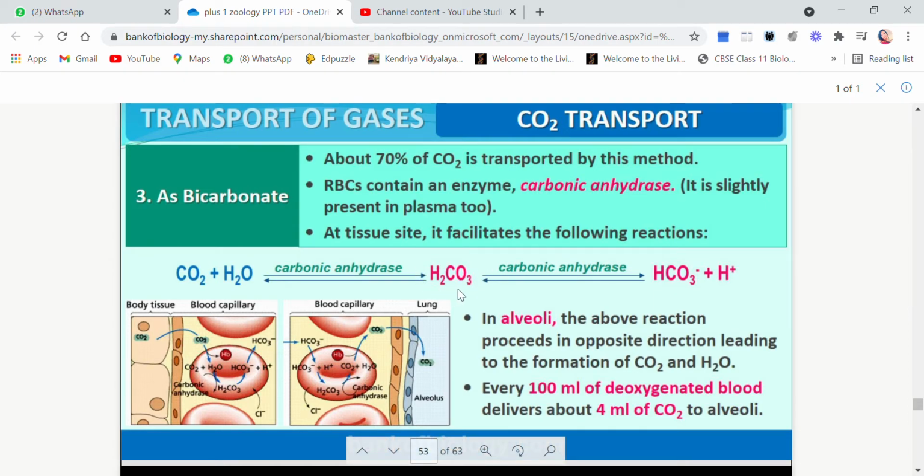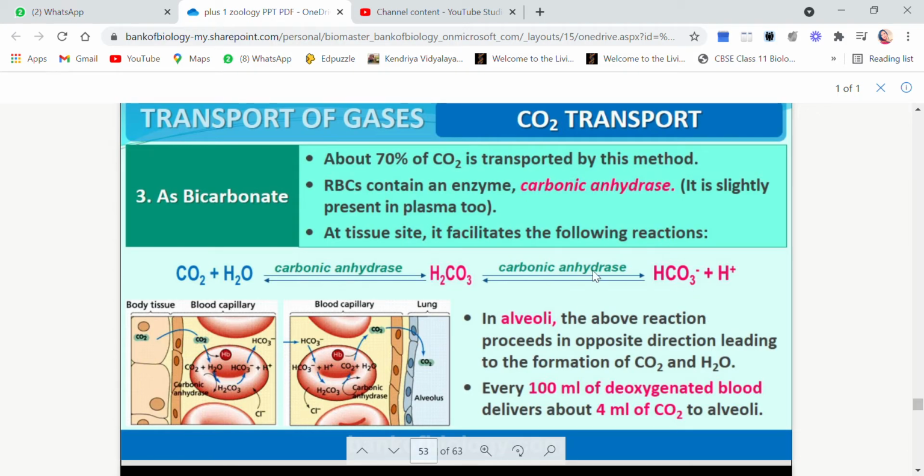Now this carbonic acid, again in the presence of carbonic anhydrase, will get converted into bicarbonate plus hydrogen ion, right? So in alveoli, the above reaction proceeds in the opposite direction, leading to the formation of carbon dioxide and water.